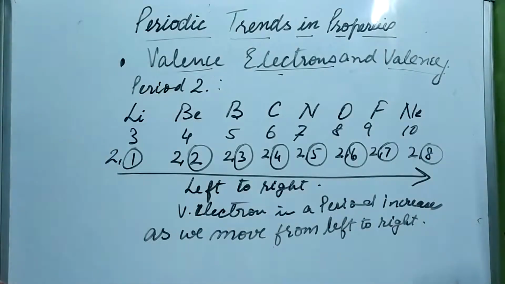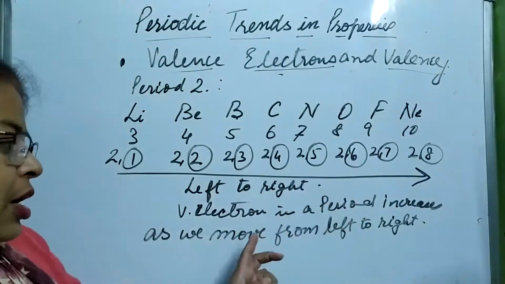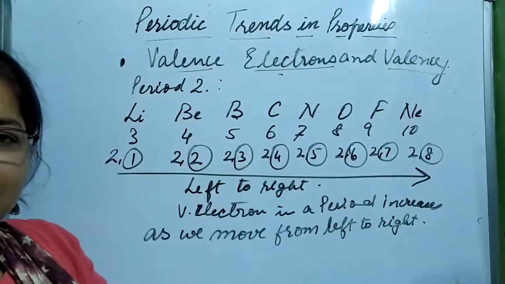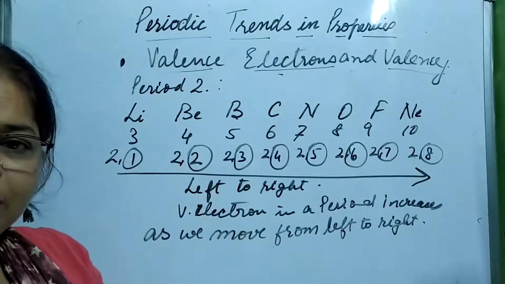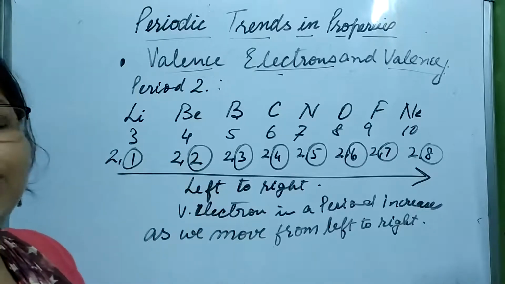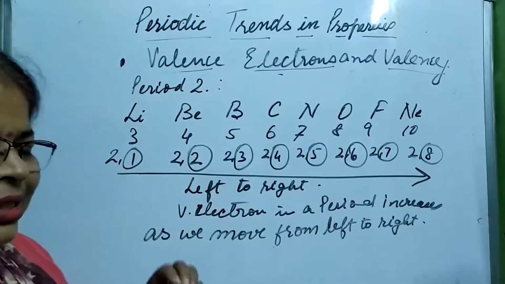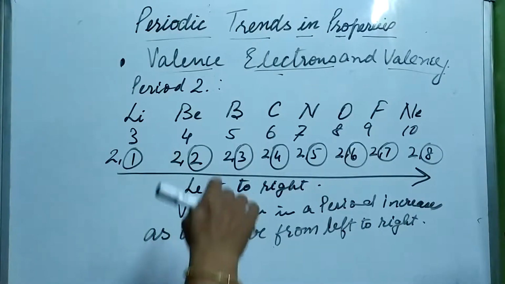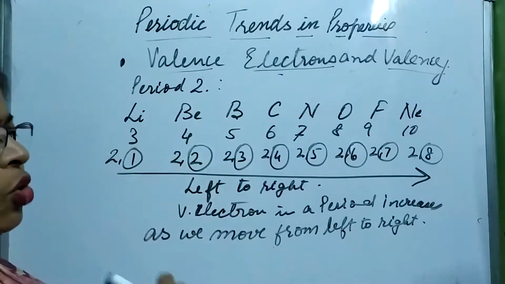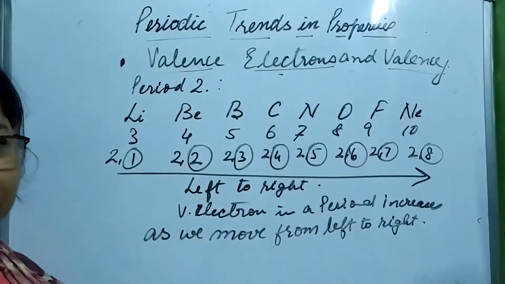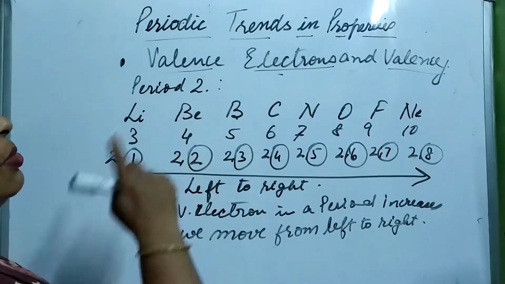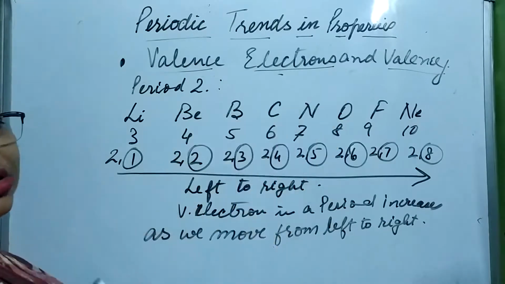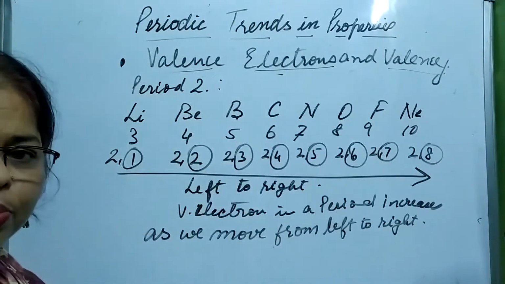When we move from left to right, the number of electrons increases. And what about a group? It remains the same when we move from top to bottom. So this is how we can explain the concept of valence electrons in a group as well as a period.